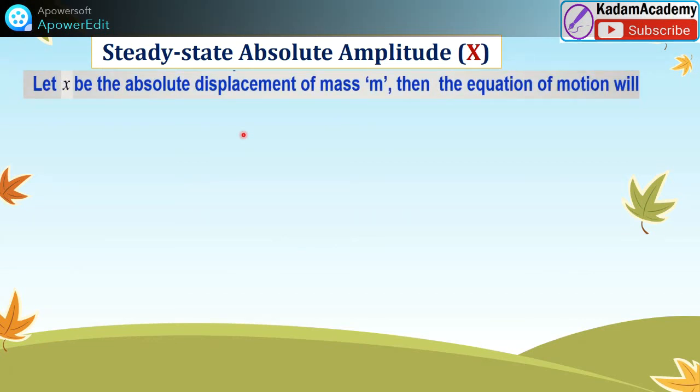For this, let x be the absolute displacement, already considered for the mass m.